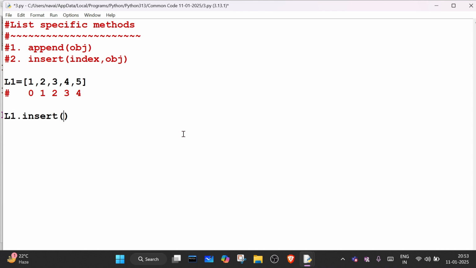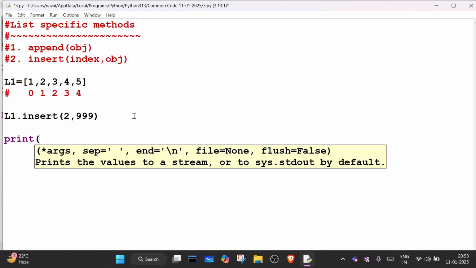Can I mention index as 1, or 2? I will mention here 2, because 1 and 2 will be the same, and after 1 and 2 I want to add one more value, which is 999. If I print L1, what will happen?